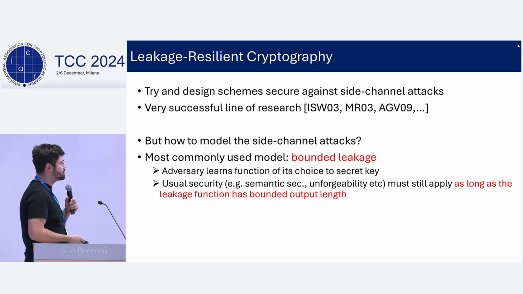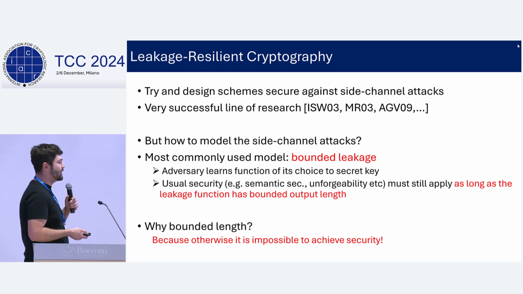And why do we assume this? One of the main reasons is that otherwise we cannot have security. Because otherwise the adversary can just choose the identity function and can learn the whole secret key, and there's nothing we can do.